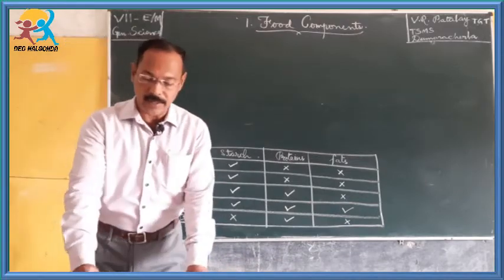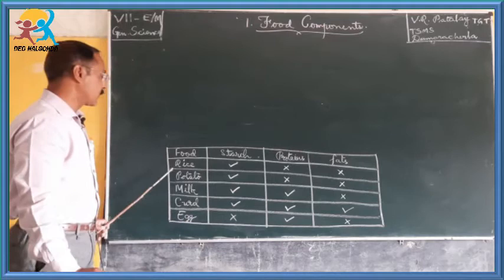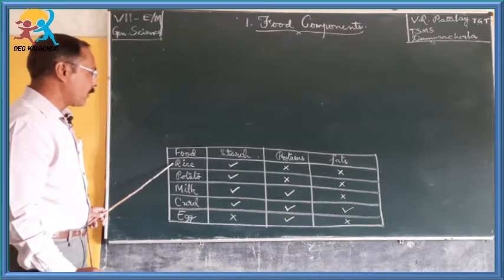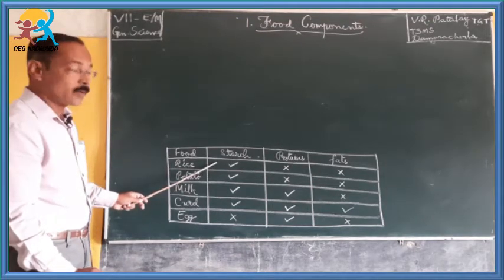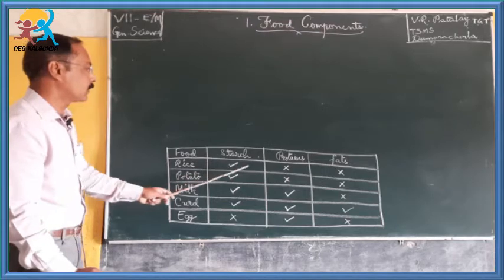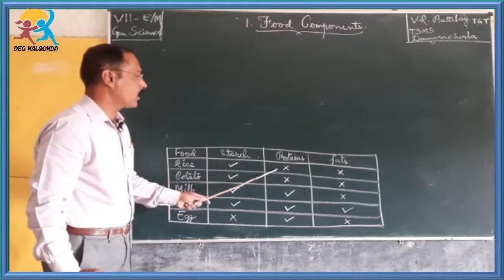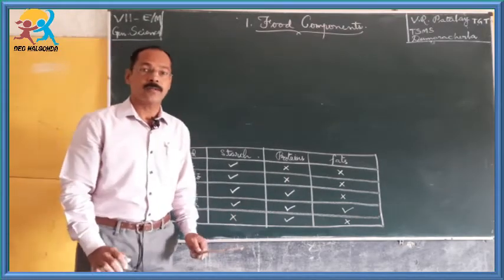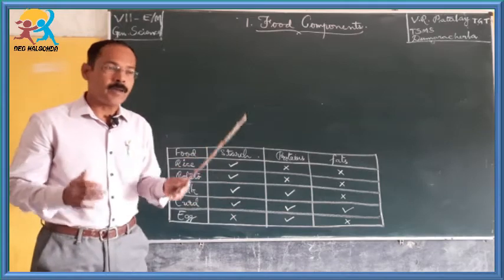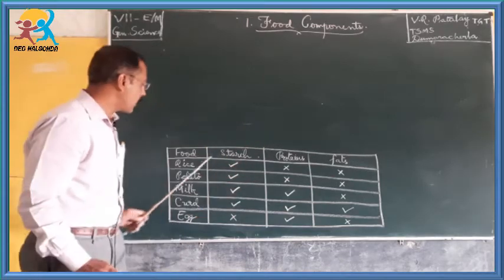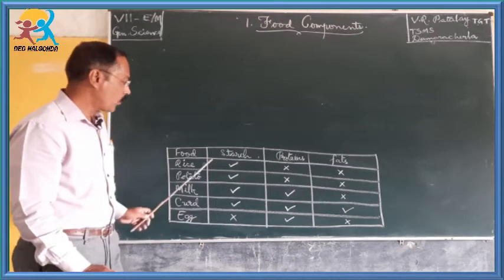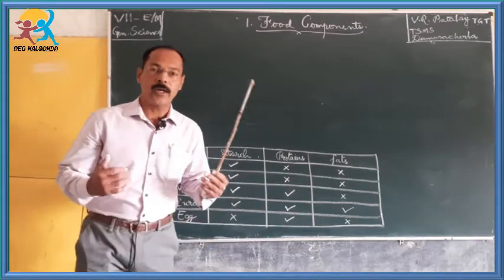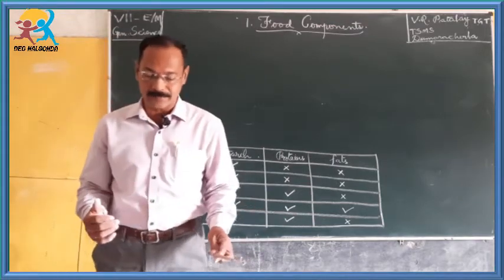So we come to know that when we take different food items individually, some of them contain more of a particular food component, whereas other components are absent. So our diet should contain all kinds of food items, so that we get all the food components adequately to keep our body healthy, isn't it, children?